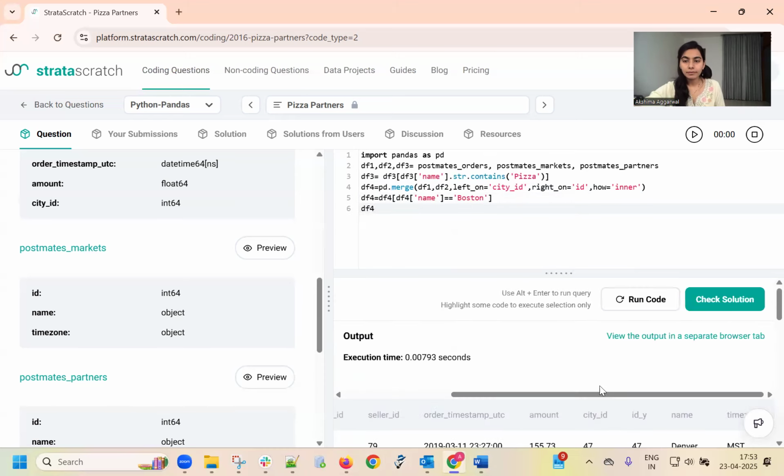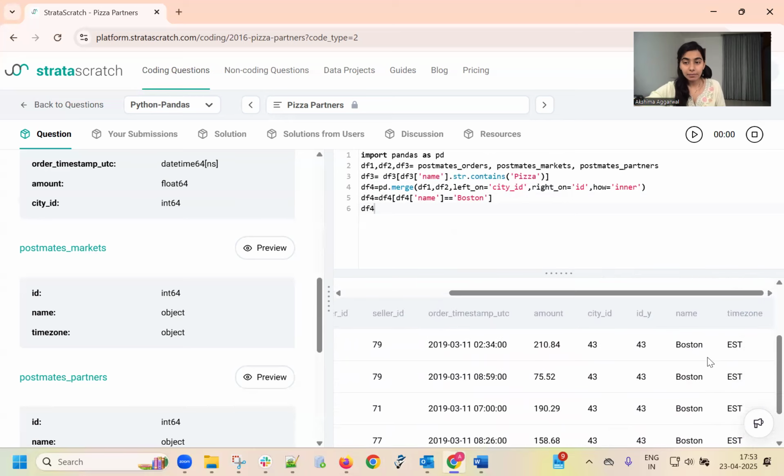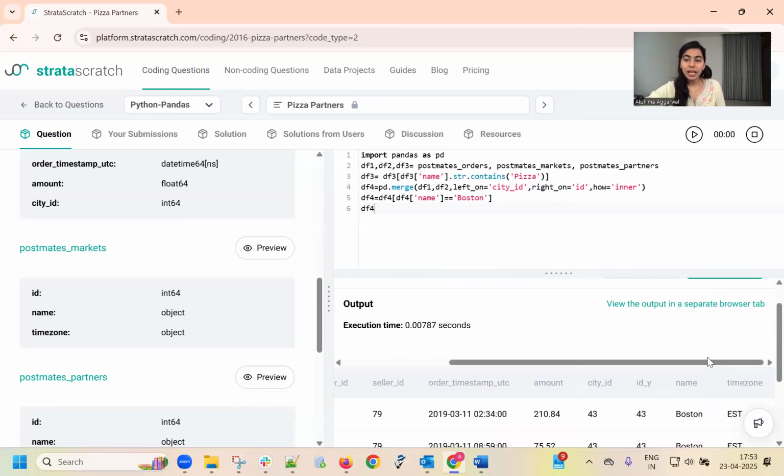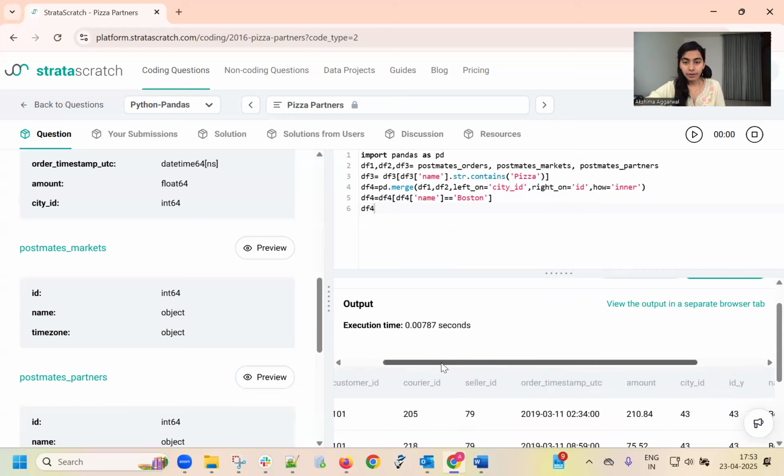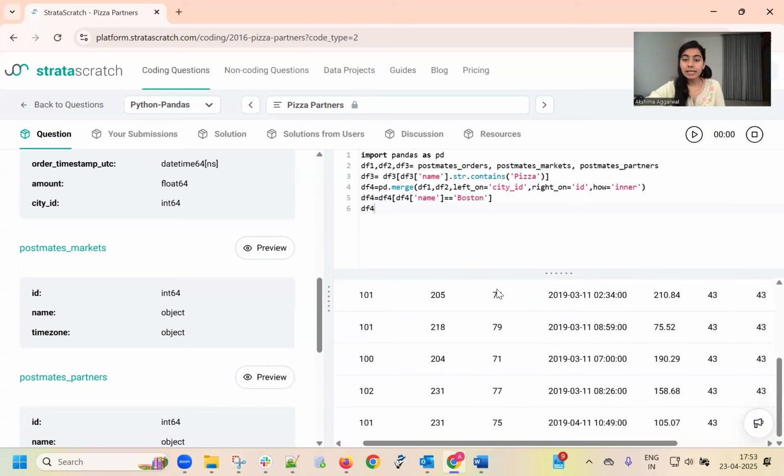Now let's see. Now we have those rows only which have the city name Boston. Okay. Now we are able to find out the average order amount, based on the seller ID. We're going to find it based on the seller ID because sellers are our partners. Okay. Sellers are our partners.